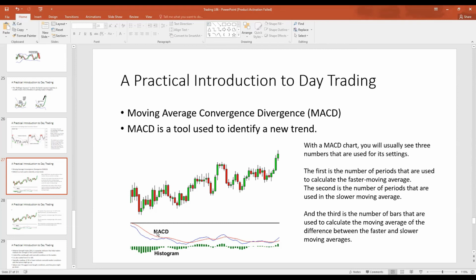The MACD gives you signals to buy or sell. Here we see the fast moving average crosses the slow moving average. So the green area here, which is the gap between the fast moving average and the slow moving average, this gap becomes smaller. At this point here, where the fast moving average crosses the slow moving average, this point here would be a buying signal. You can see the gap between the two moving averages, the green area here, becomes smaller, and the signal changes from a sell signal to a buy signal. So at this point here, the MACD suggests that you should buy the asset.